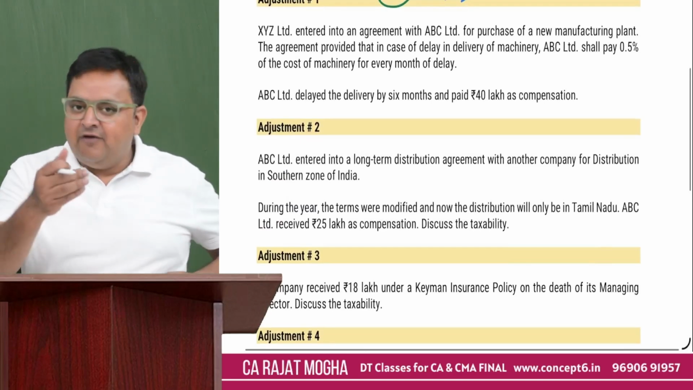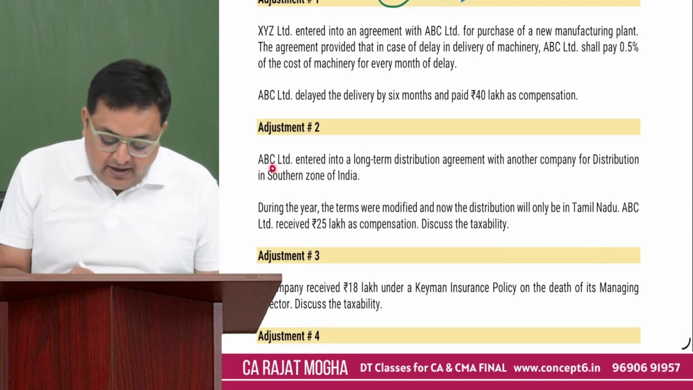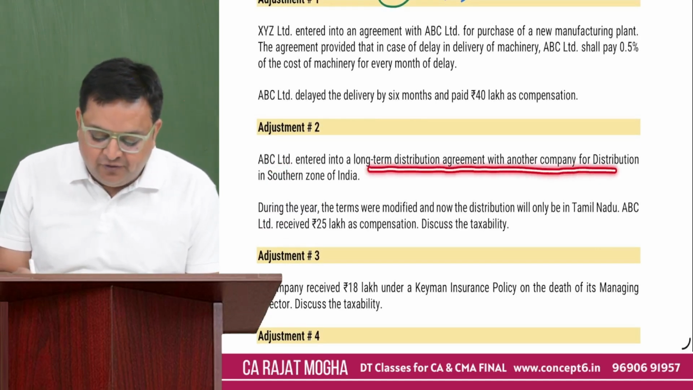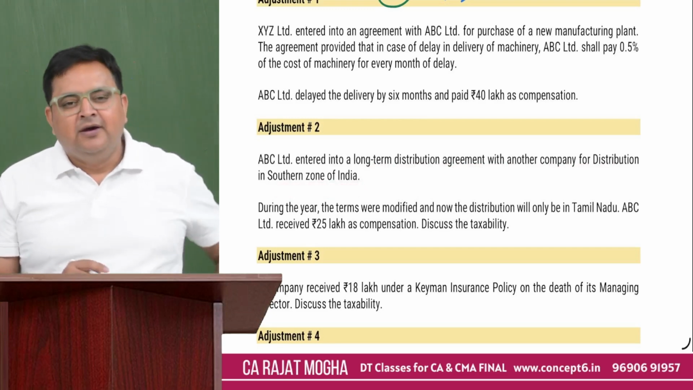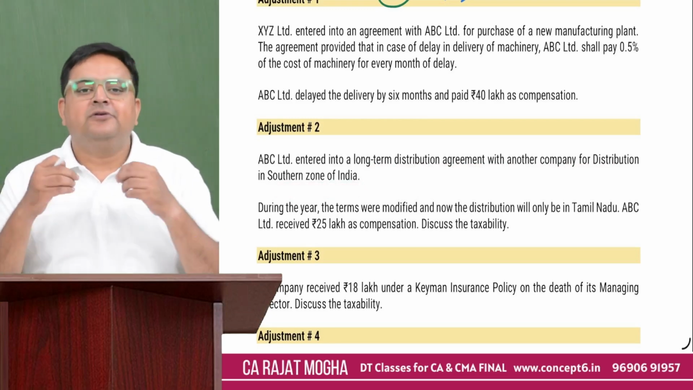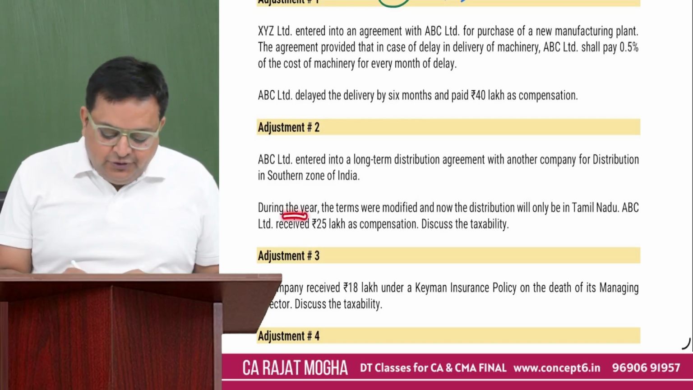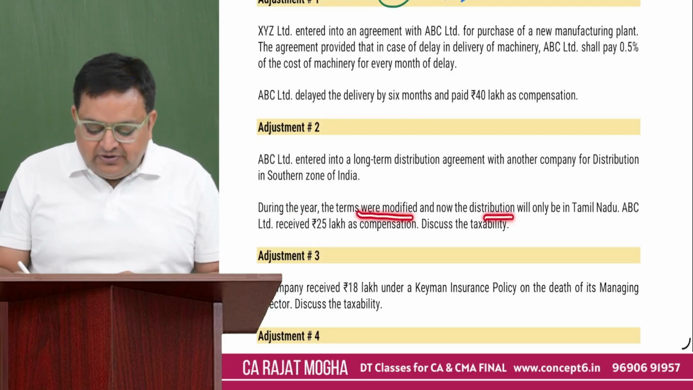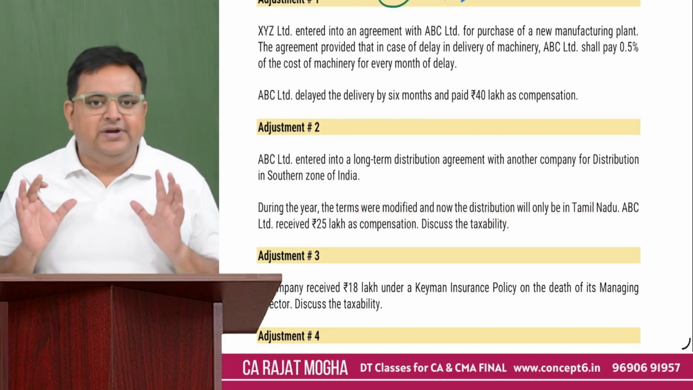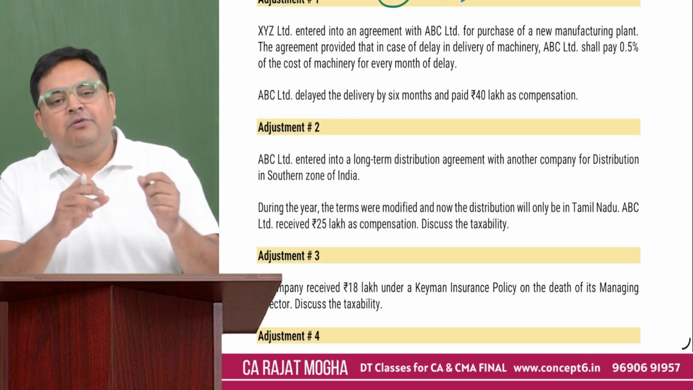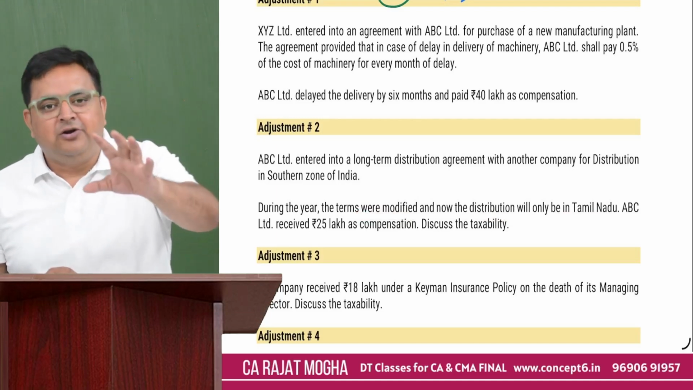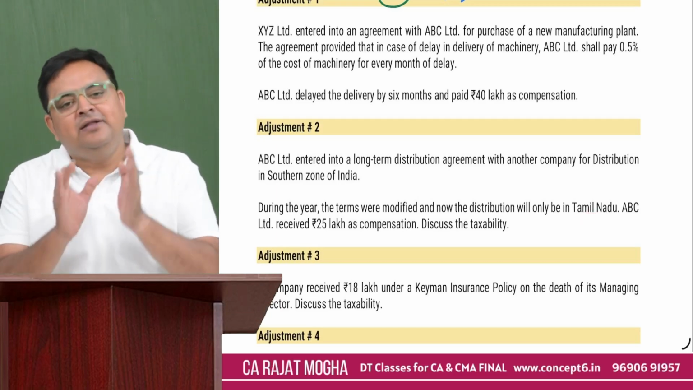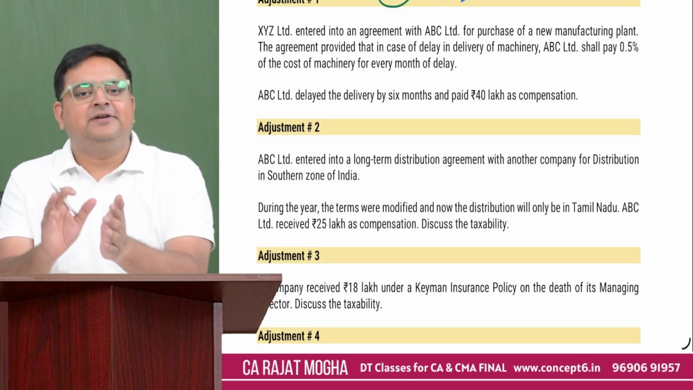See, adjustment number 2, I have given the second type of question also to you. ABC Limited entered into a long-term distribution agreement with another company for distribution in the southern zone of India. So in the southern part of India, they have said that we will be your sole distributor. During the year, the terms were modified, and now the distribution will only be in the Tamil Nadu state. Earlier they were saying that you will be distributing our goods in all the southern part of India, in Karnataka, Kerala, Andhra, Telangana and Tamil Nadu, but now they have modified. Now they are saying that your distribution will be restricted only to Tamil Nadu.